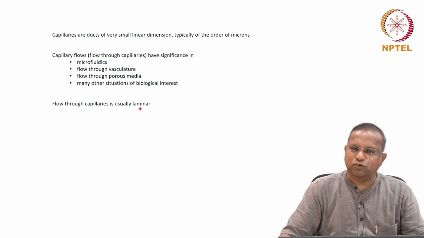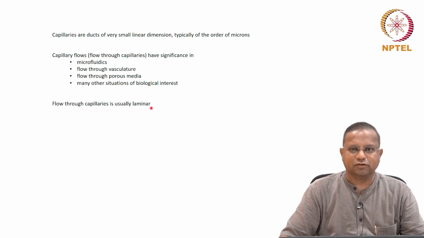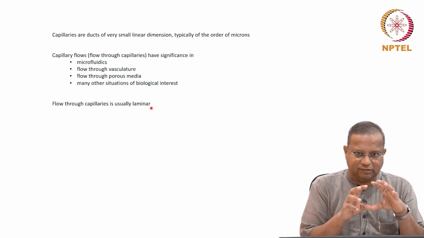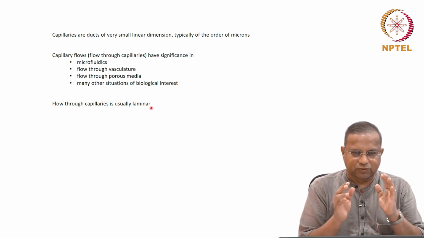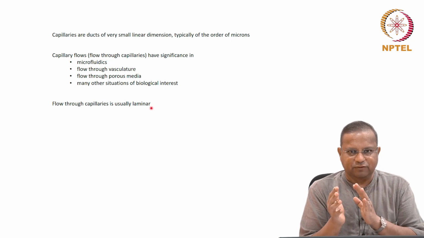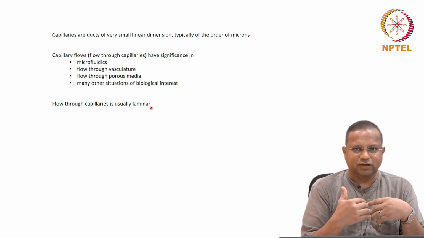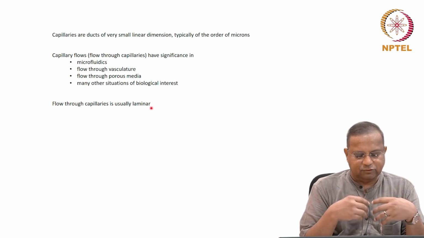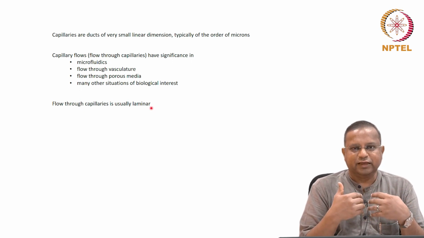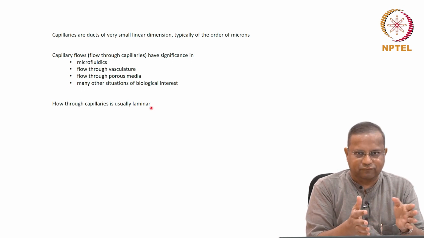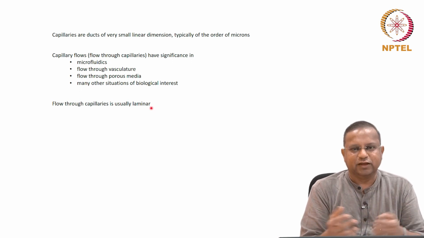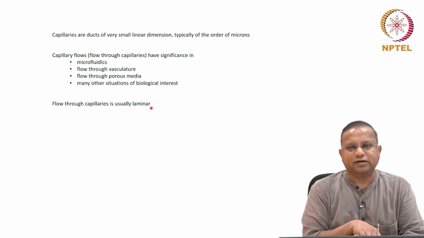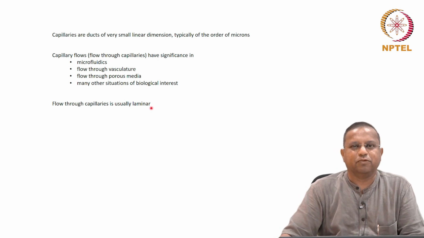So usually the flow is laminar, and we've already looked at laminar flow. We'll just have to see what we have for laminar flow. Which aspect of it is different for a capillary? How can we bring out the capillary nature of whatever variable we are dealing with, and whether we can represent capillary flows through that modification?